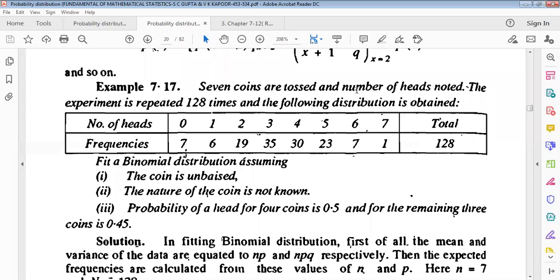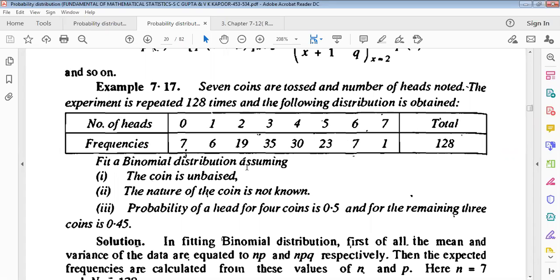Okay, 7 coins are tossed and the number of heads is noted. The experiment is repeated 128 times. Remember, the following distribution is obtained. Number of heads for r equals 0, 1, 2, 3 up to 7. Then the frequencies will be 7, 6, 19, 35, 30, 23, 7, 1. Total will be what? 128.